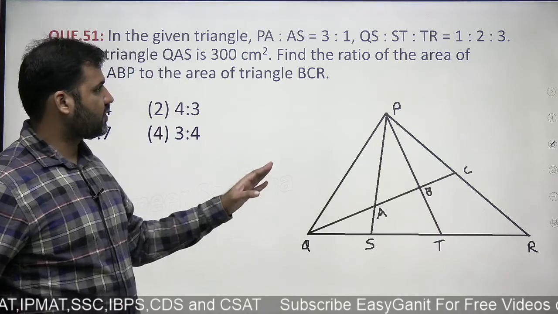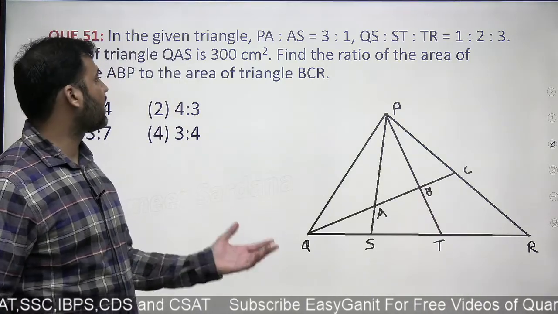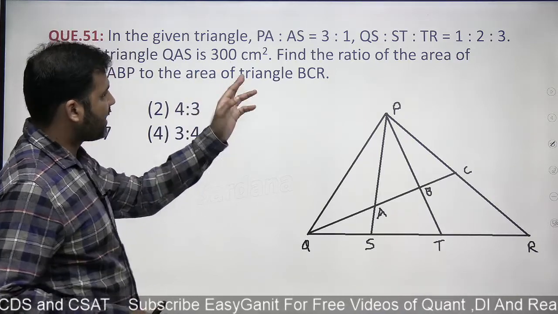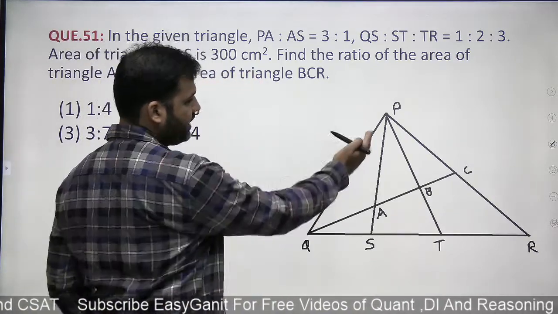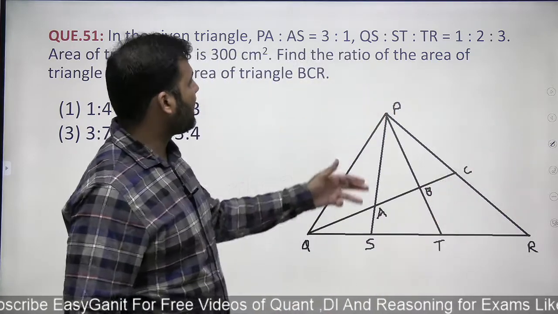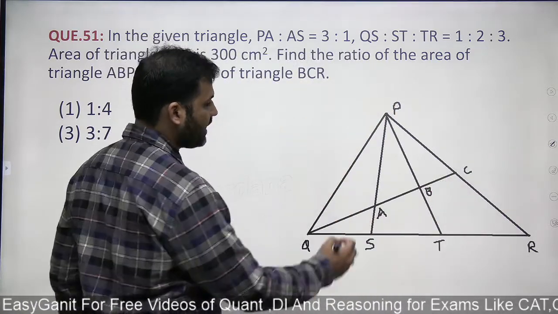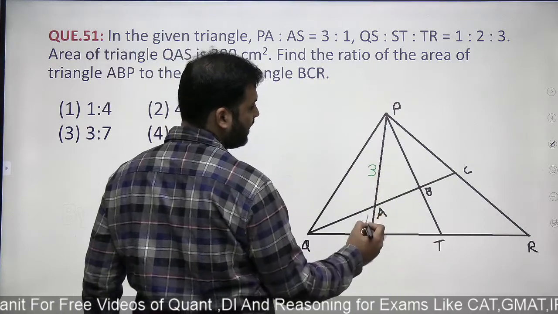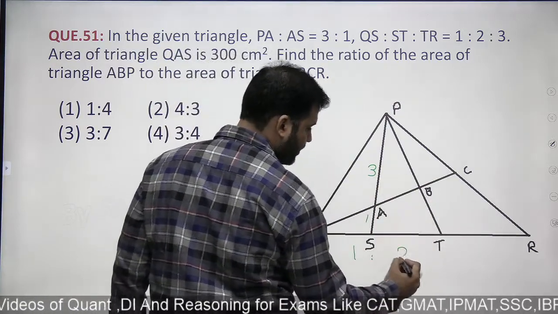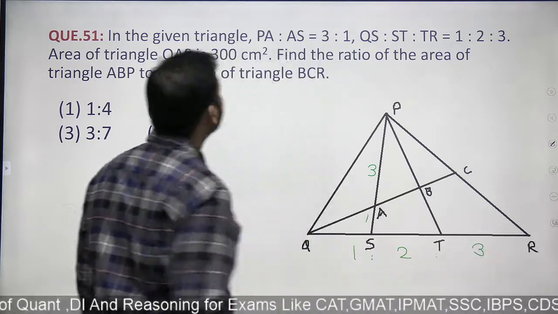Now this first question, which is based on the concepts of area of triangle, let's have a look at it. So basically in this question, the ratio of PA and AS is given to us, which is 3:1. That means if this is 3, then this is 1. And you have QS, ST, and TR in the ratio of 1:2:3.